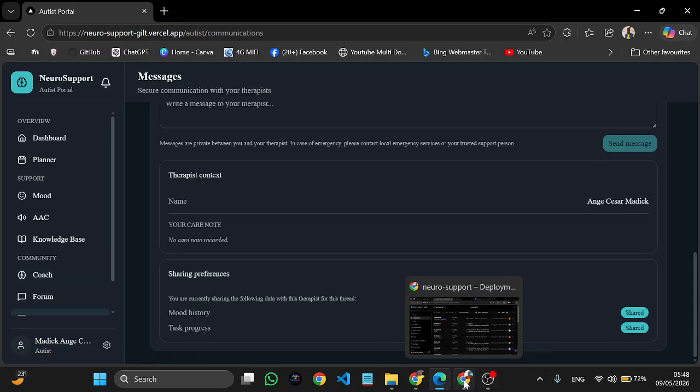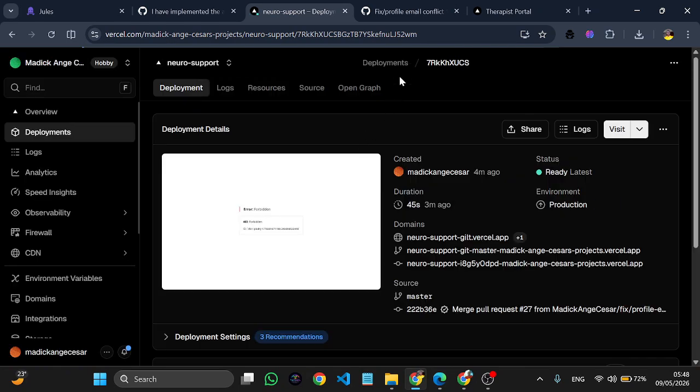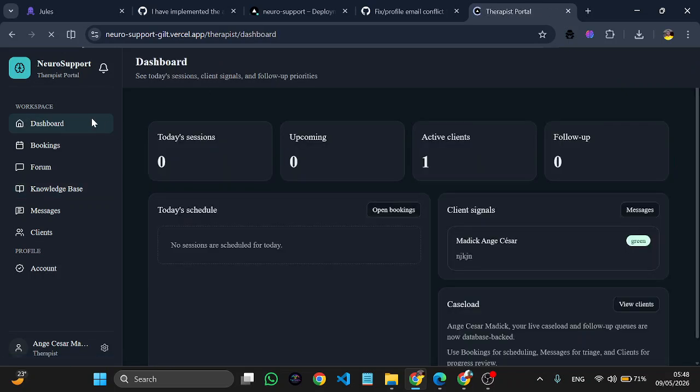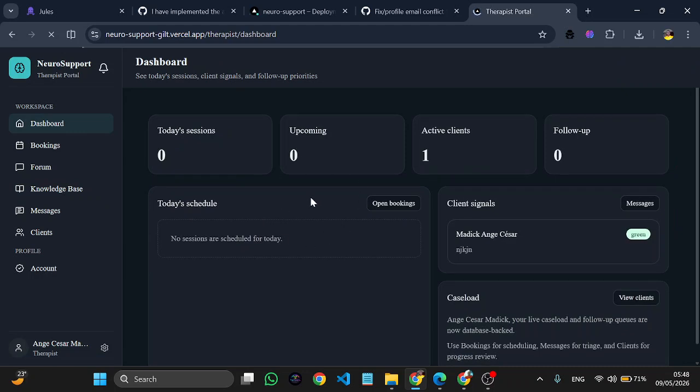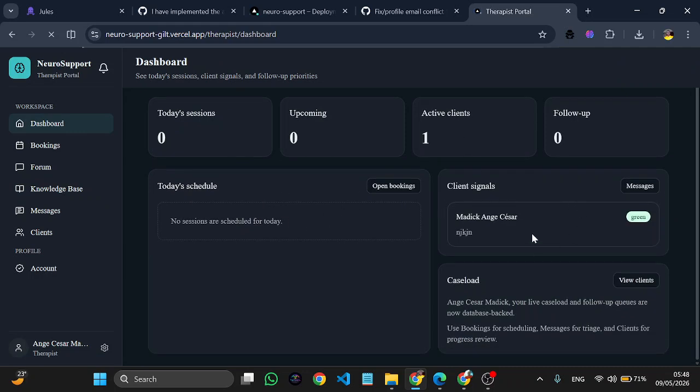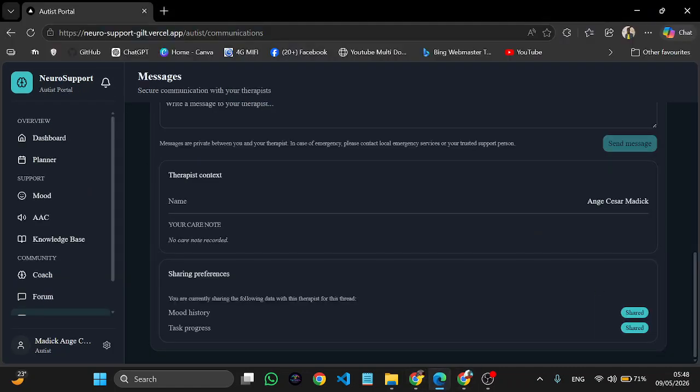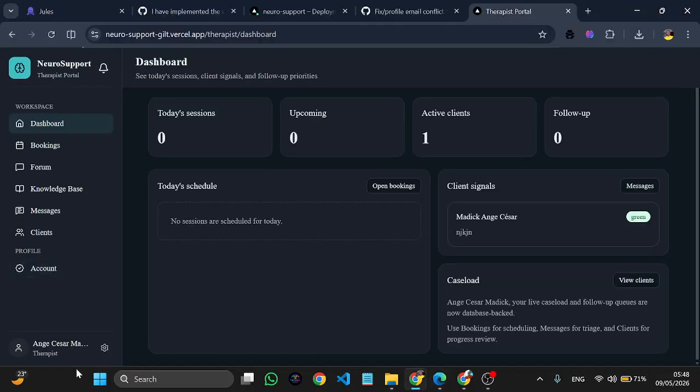Now let us go to the therapist portal. The therapist portal, as all other portals, starts on the dashboard. It takes some time to load. I can see my active client, which is Magic Anesthesia, the autist I'm currently showing. This therapist is Anesthesia Magic.